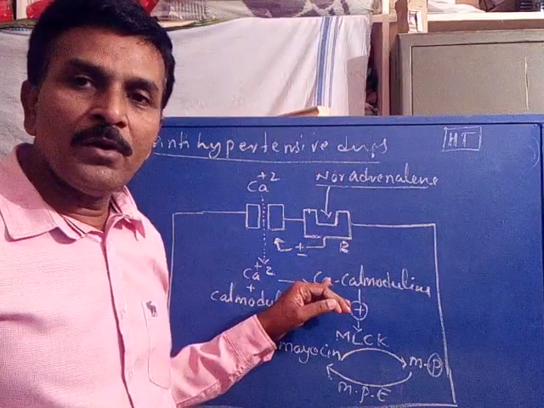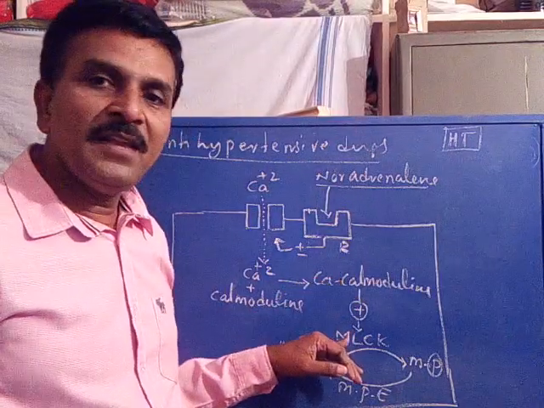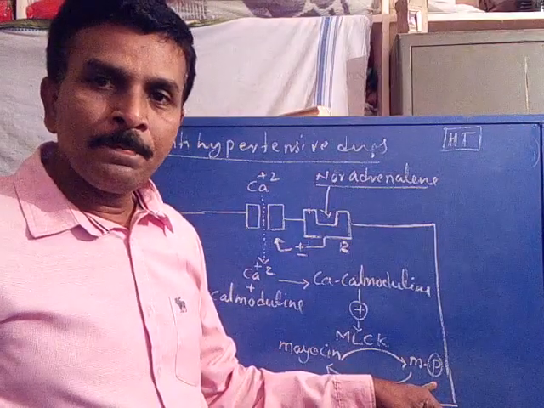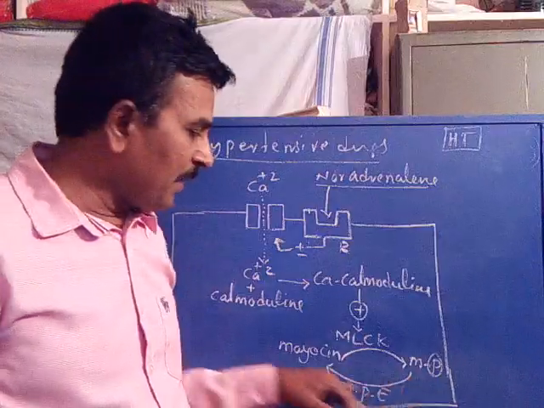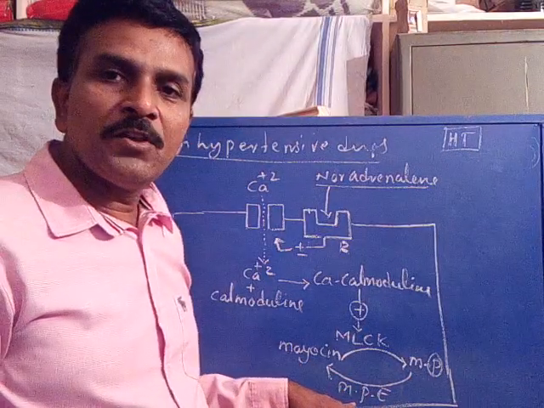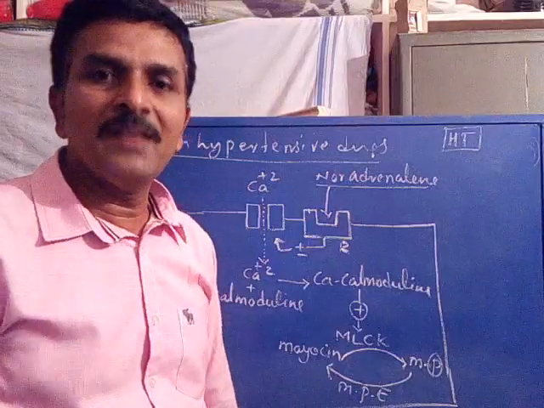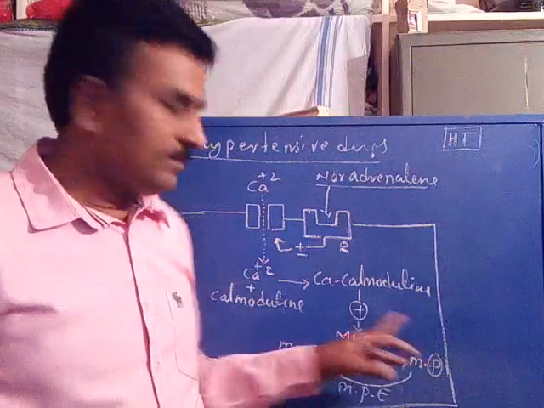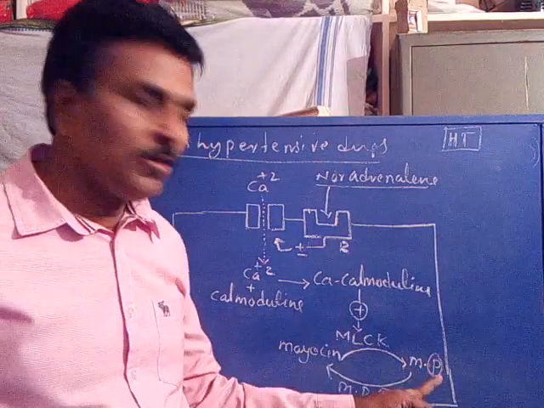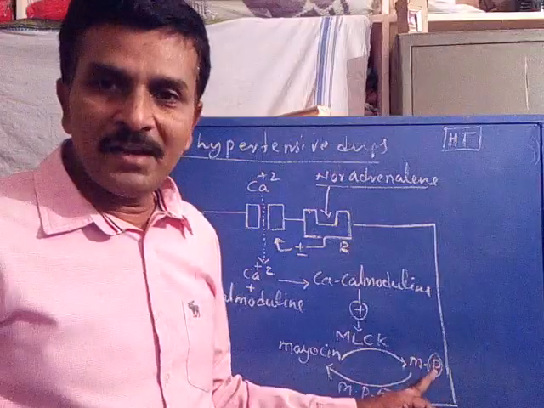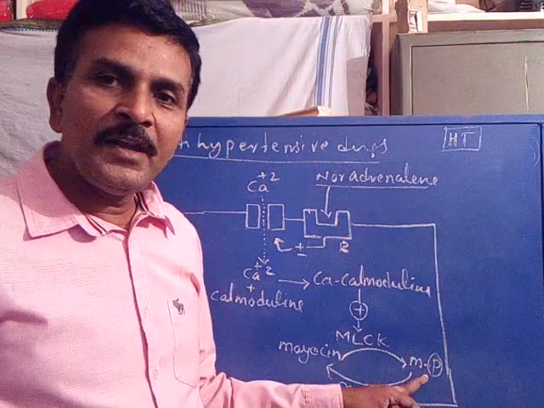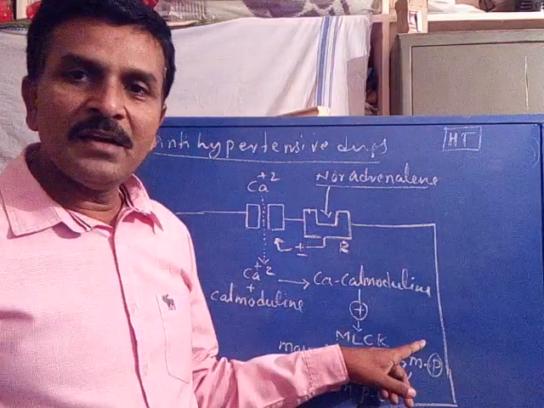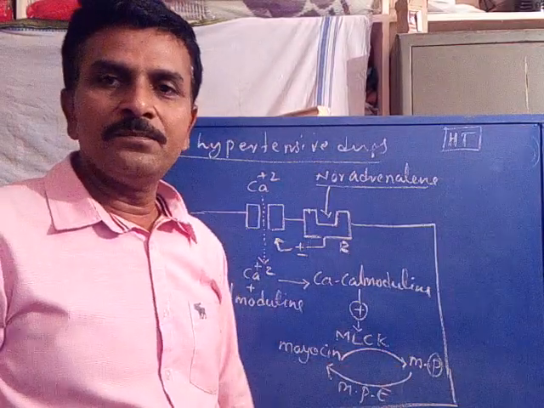So the calcium calmodulin formation promotes the MLCK enzyme to phosphorylate myosin into myosin phosphate. Now the myosin phosphate is converted back into myosin by dephosphorylation with the myosin phosphatase enzyme. Is it clear? Now the forward reaction is myosin transformation into myosin phosphate. Myosin phosphate transformation back into myosin is the backward reaction.